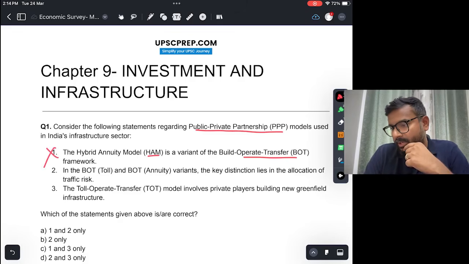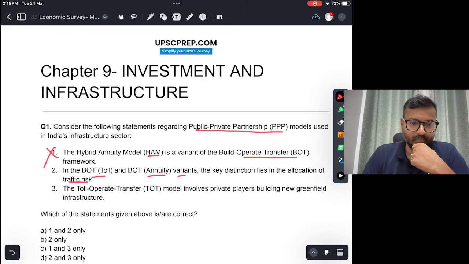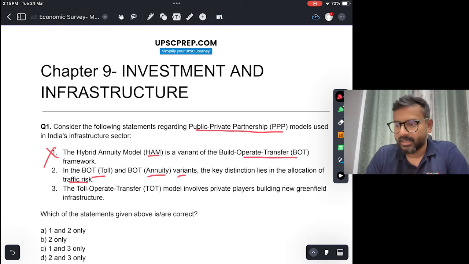In the BOT toll and BOT annuity variant, the key distinction lies in the allocation of traffic risk, okay, which is true, right? Build operate toll mein the private party will collect tolls, whereas in build operate transfer annuity mein the government will give an annual lump sum amount of money also to the private party. So traffic risk में in the first instance the private party is taking more risk, second वाले में slightly less risk. So this is correct.